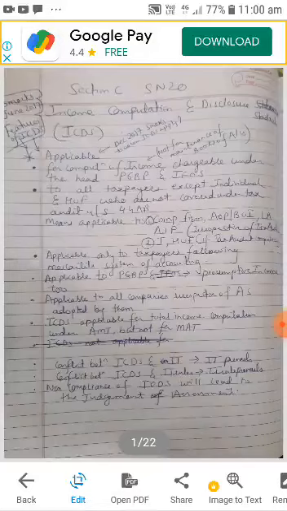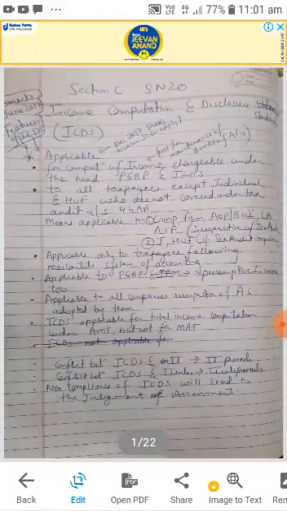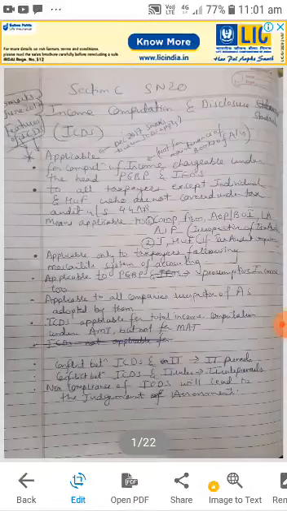Okay, let's start now. For computation of income chargeable under the head PGBP and IFOS. So these ICDS are applicable for computation of income which is chargeable under the head PGBP and IFOS, means profits and gains from business and profession and income from other sources. It means it is not applicable to other 3 heads, that is salaries, then capital gain, and house property. Other than that, that is PGBP and IFOS only, it is applicable. And this ICDS is not there for maintenance of books of account. It is not going to tell you how to maintain books of account. It is going to tell you how to compute the income.